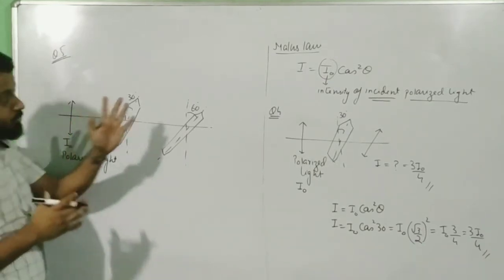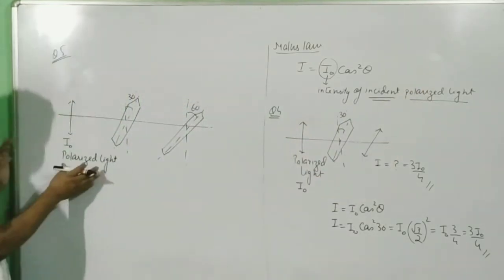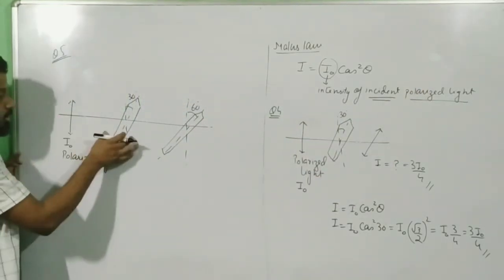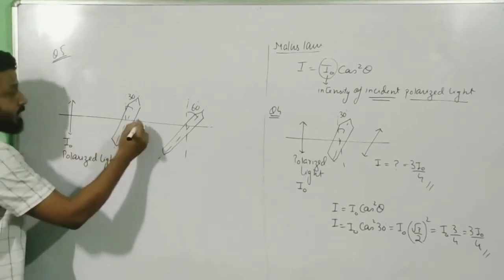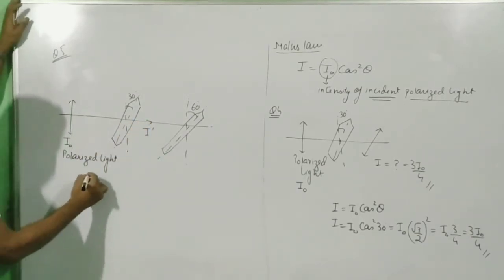First figure out the formula. Formula says intensity of incident polarized light. So is this a polarized light? Yes, it is a polarized light. Is it incident on this Polaroid? Yes. So let us say the one which comes out is I dash. So what is I dash?